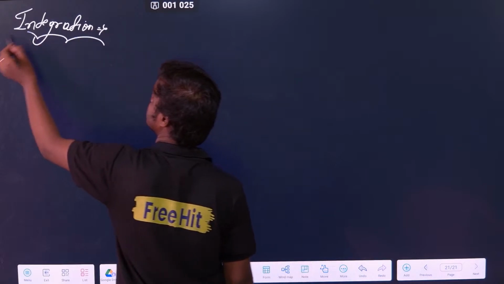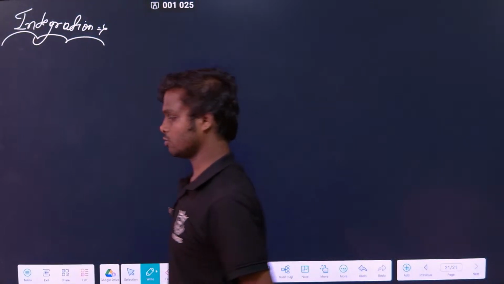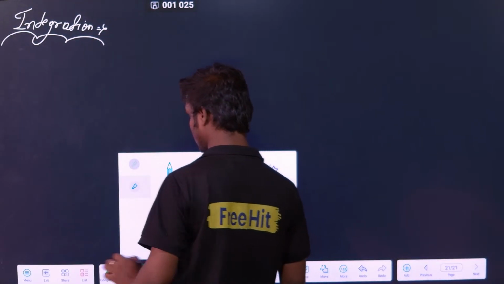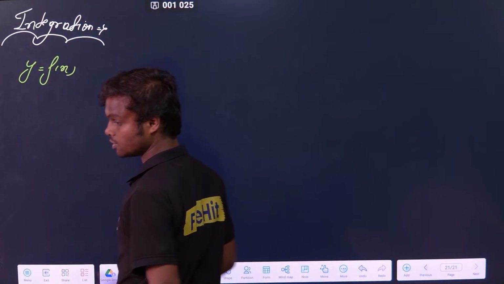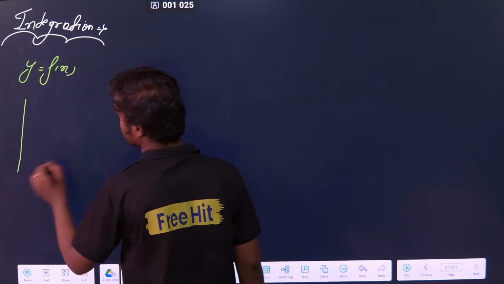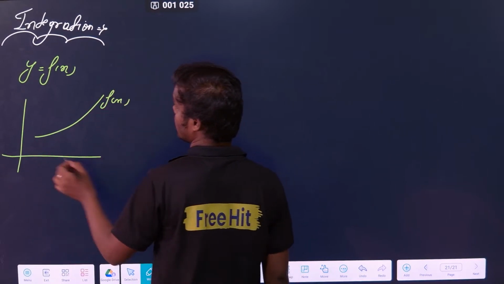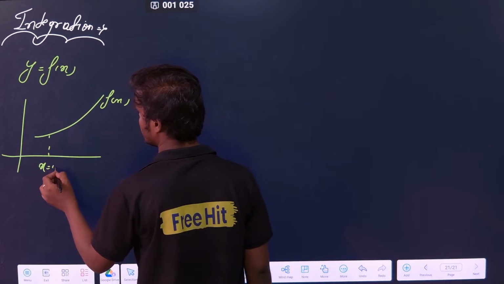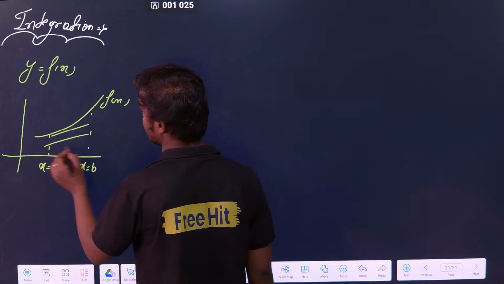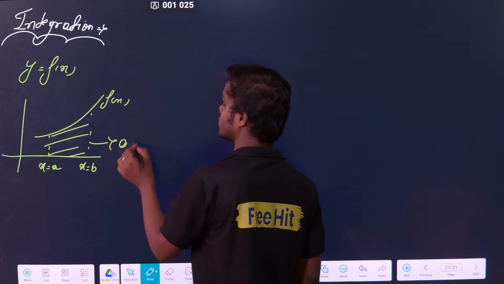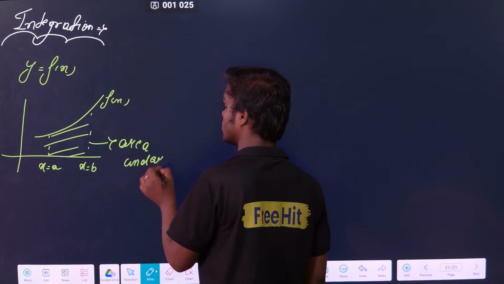See, I can teach integration for 10 days if you want. Okay, it won't be finished, but we are not going into that much detail. We will see the basic things which are required for us. y is equal to some f(x) function is given. Integration means what? Suppose I have some function y is equal to f(x), and I am integrating from x is equal to some a to x is equal to some b. So this gives the area under the curve. First of all, the meaning is area under the curve.